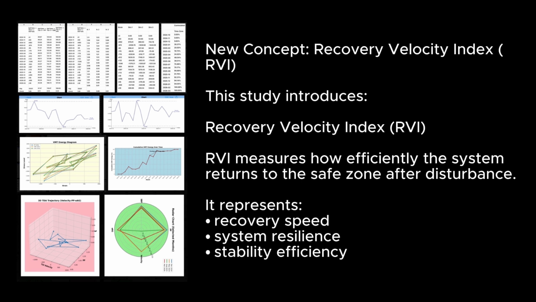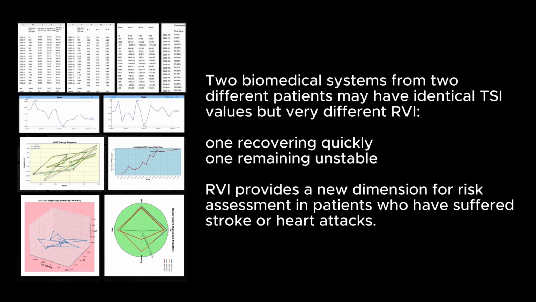New concept: Recovery Velocity Index (RVI). This study introduces the Recovery Velocity Index, RVI. RVI measures how efficiently the system returns to the safe zone after disturbance. It represents recovery speed, system resilience, stability, efficiency. Two biomedical systems from two different patients may have identical TSI values but very different RVI, one recovering quickly, one remaining unstable. RVI provides a new dimension for risk assessment in patients who have suffered stroke or heart attacks.